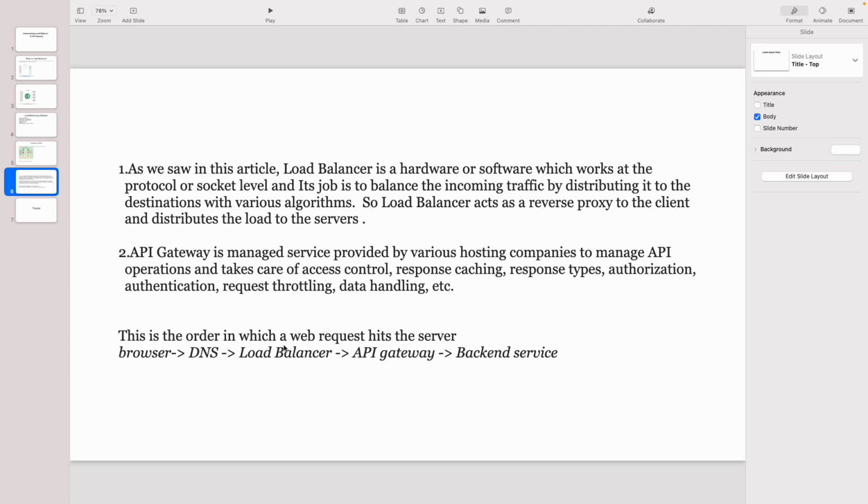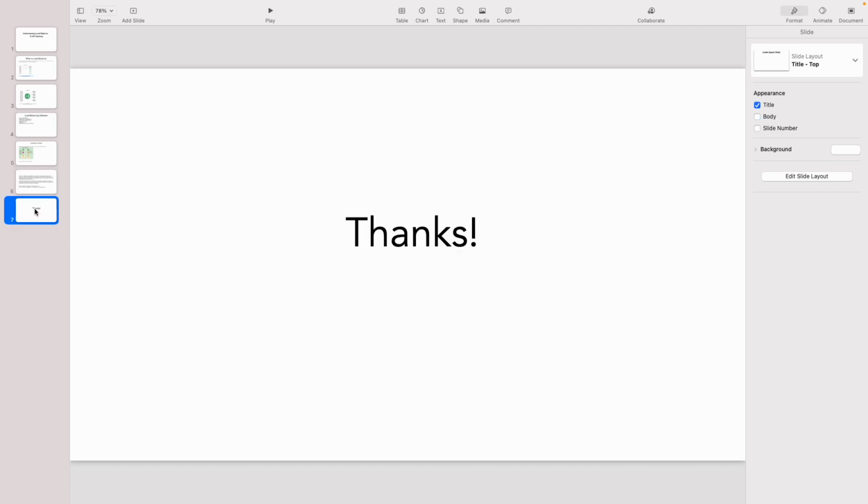I hope you have a clear picture now of what a load balancer is, what its main functionality or feature is, and how it's different from the API gateway. So thank you very much. That's what I wanted to discuss in this session. We'll meet again in the next sessions. Till then, thank you very much.